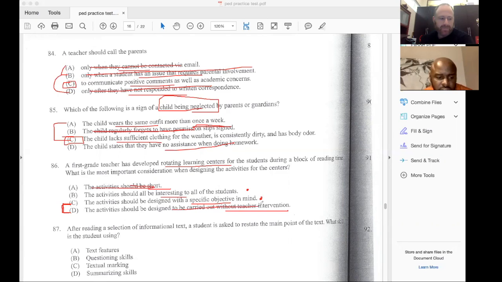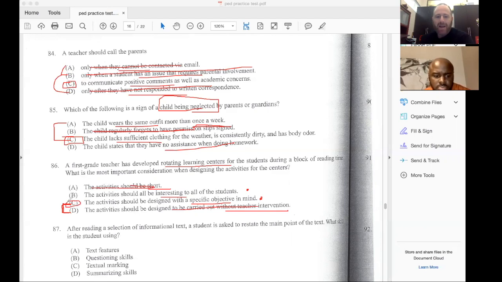So looking at the choices, B, the activities should all be interesting to all students. C, the activities should be designed with a specific objective. I would choose C because it's all about the specific objective when you're teaching some type of instruction. Okay. So the answer to that question is C. All right.